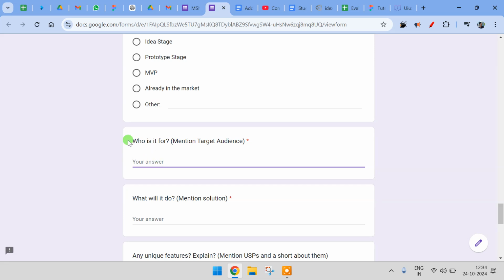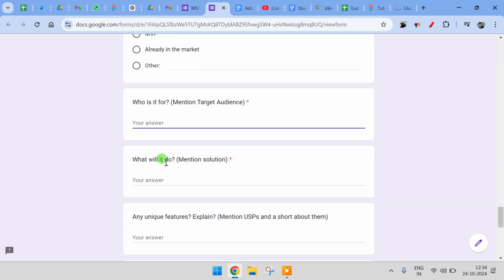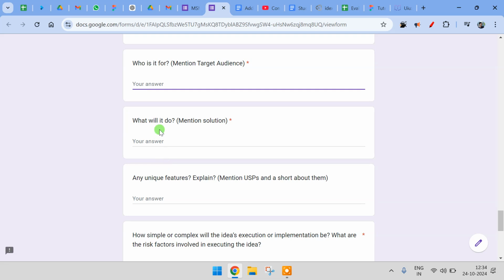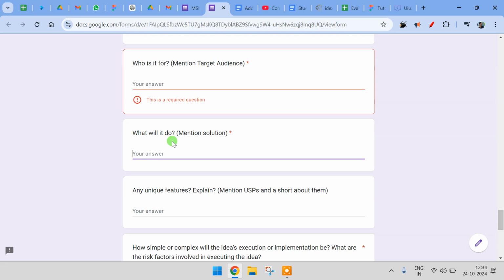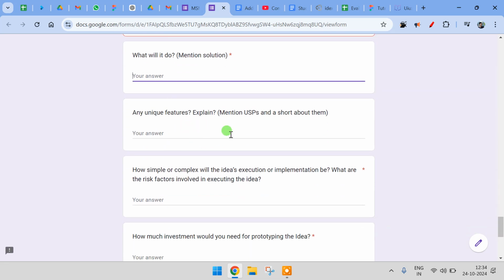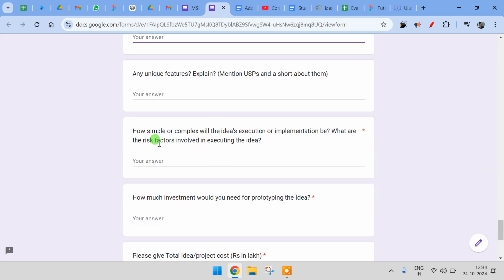Okay, so that specific part exactly you have to write here. Then what will it do? Like what will your idea do exactly when it reaches the ground? Then if there is any unique feature, you have to explain that, like how your solution is different compared to the existing solutions. Then how simple or complex will the idea execution and implementation be?